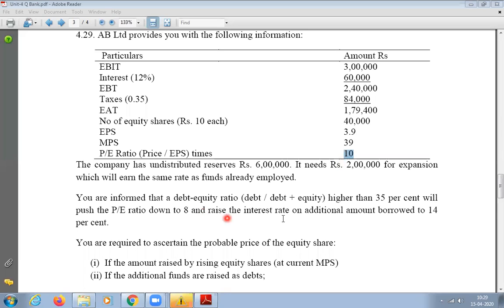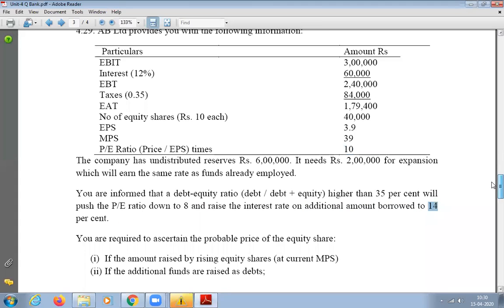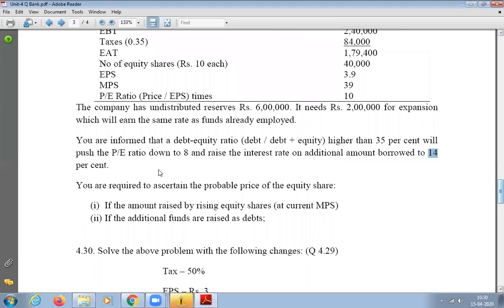And the interest rate on the additional amount borrowed will rise to 14%. Presently they borrowed at 12%. If they borrow this 2 lakhs additionally by issuing a debt instrument, they need to pay 14%, so 2% extra.